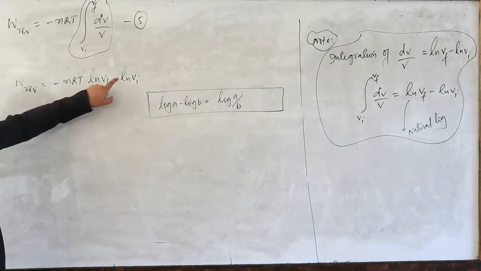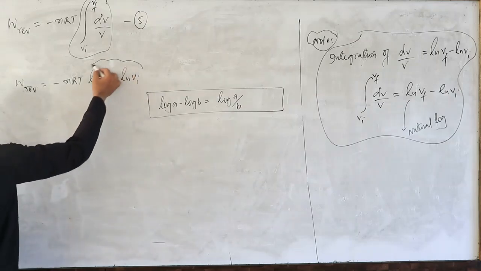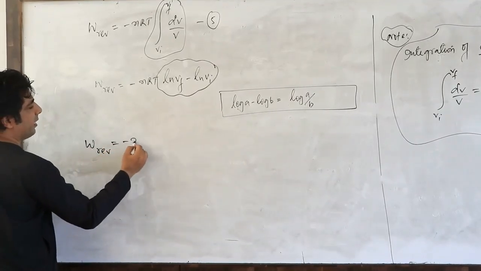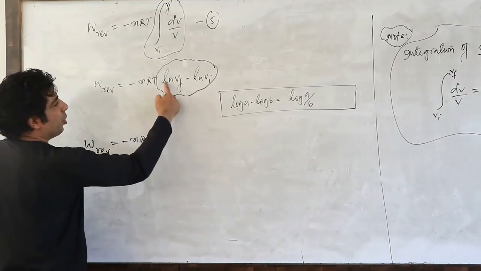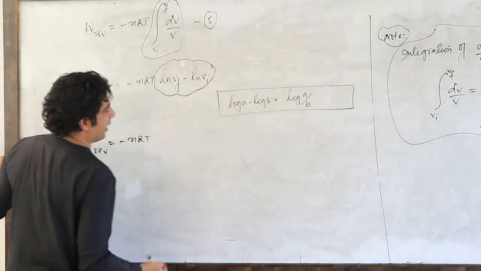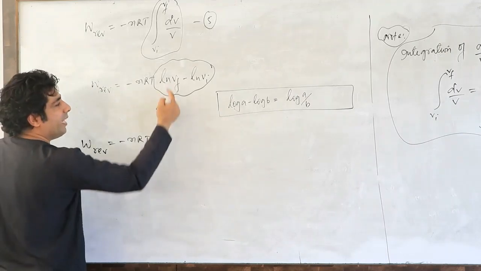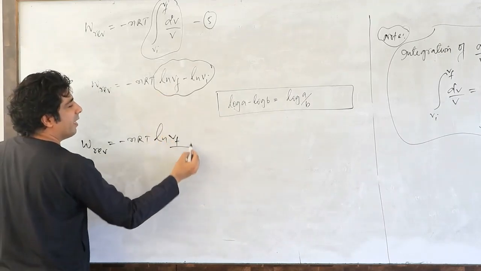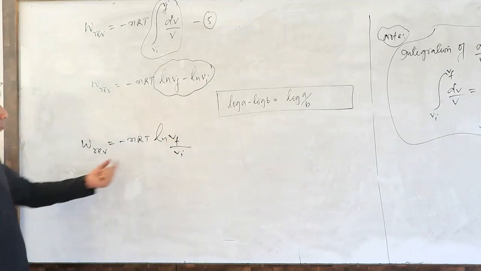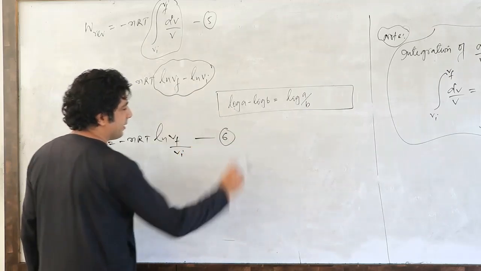So this expression will become now work reversible is equal to minus nRT, log A minus log B. Log A minus log B is log A by B. So I will get log, which log? Natural log. What is A here? Vf divided by Vi. So my dear friends, this is our expression now here. Let's call it 6.